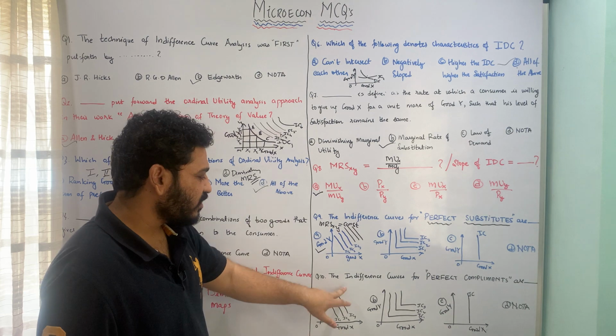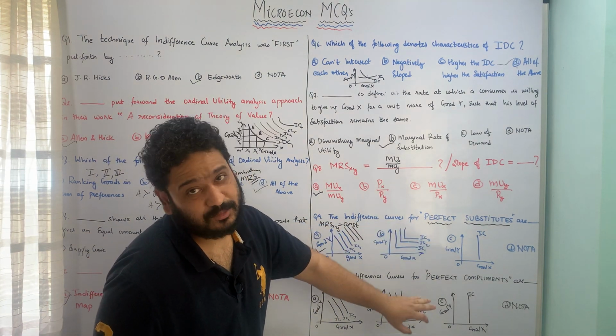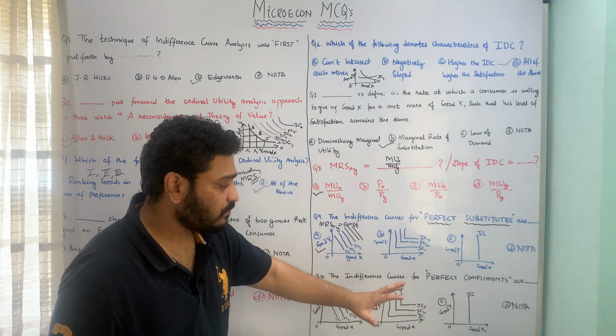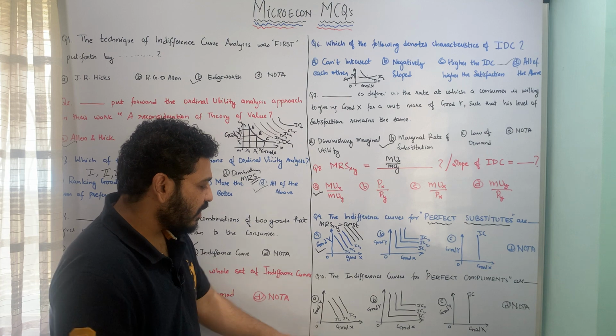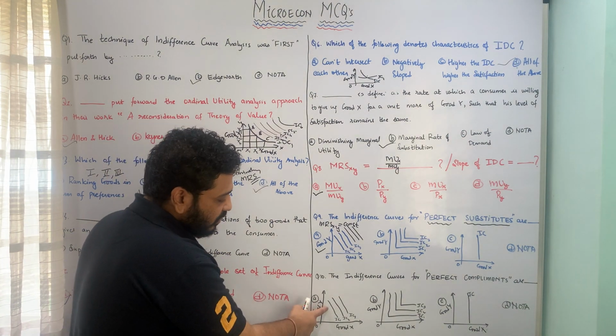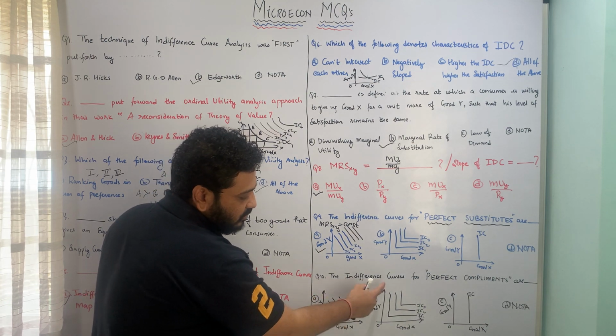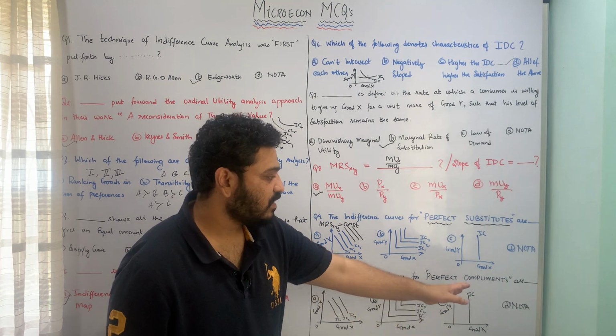Let us now move to the last question in this segment, which is again about indifference curves, this time for perfect complements. Perfect complements, car and petrol being an example. Again on the x-axis I am looking at good X, on the y-axis good Y. The options are an L-shaped indifference curve, a curve parallel to the y-axis, and none of the above.